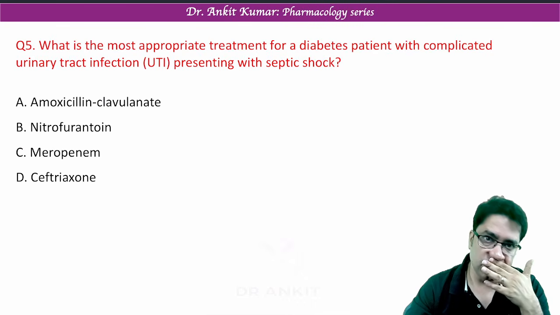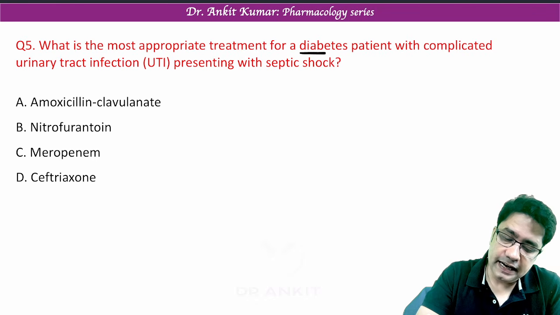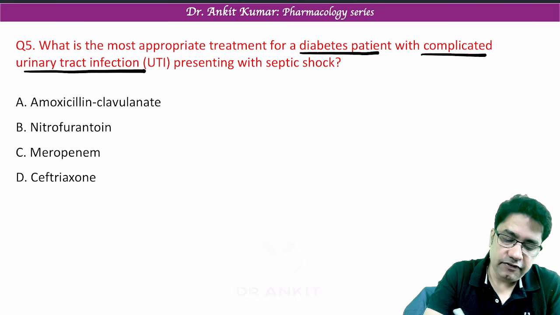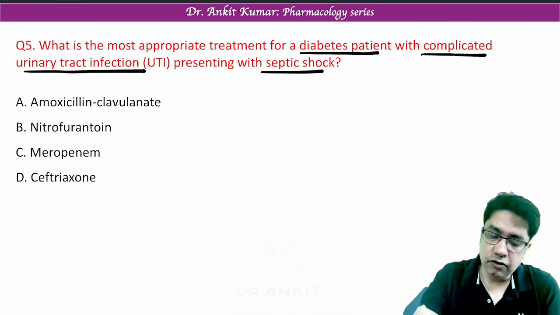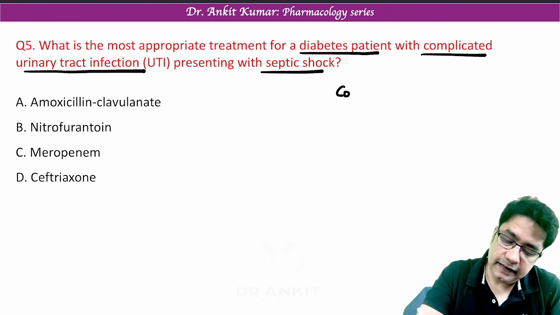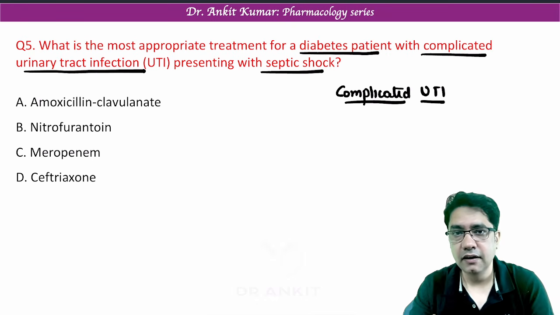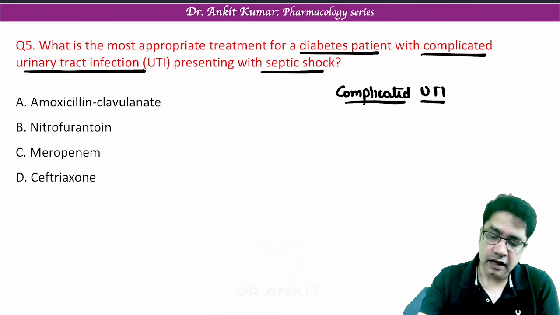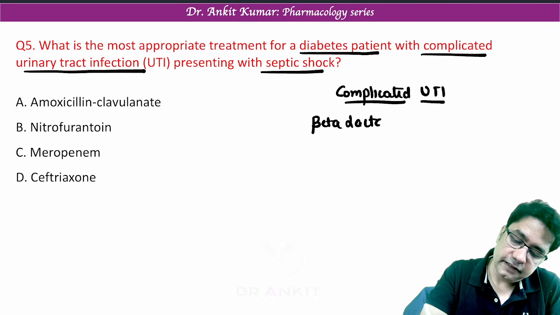Now the next question is, which of the following is the most appropriate treatment in a diabetic person with complicated urinary tract infection presenting with septic shock? Now remember, complicated UTI means there is urinary tract infection, kidney, ureter, bladder infection, plus there are some associated features like shock, sepsis, etc. We start with beta-lactam group of antibiotics.